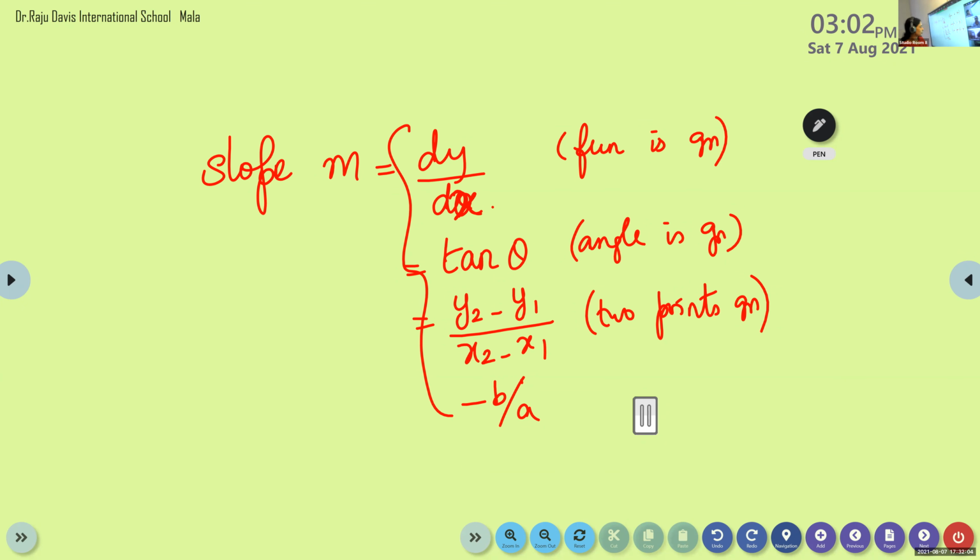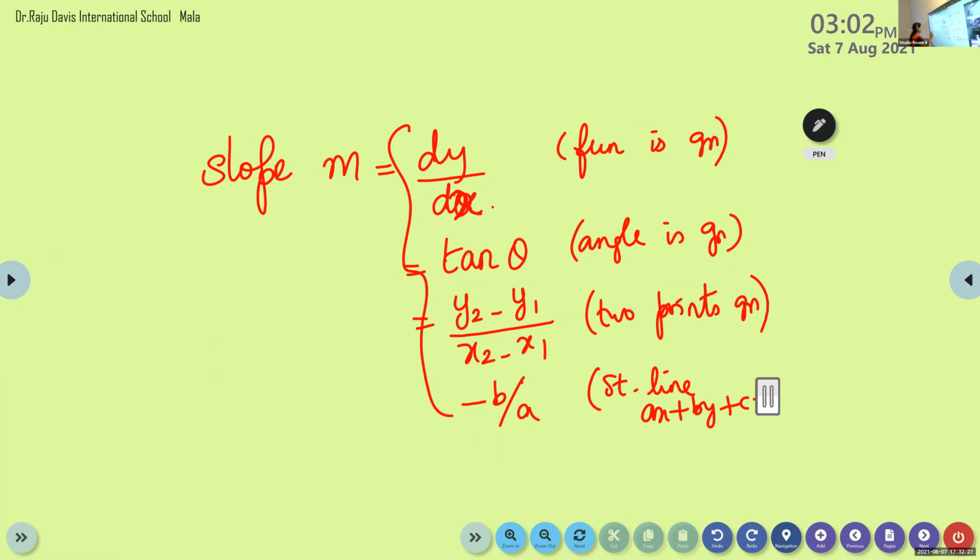What is the formula, Achyut? Is it minus b by a? Yes, ma'am. This is the case when the straight line is given. What is the straight line general form? Ax plus by plus c is 0. Listen, Achyut, children, please listen. Is it correct? Slope is minus b by a or minus a by b?